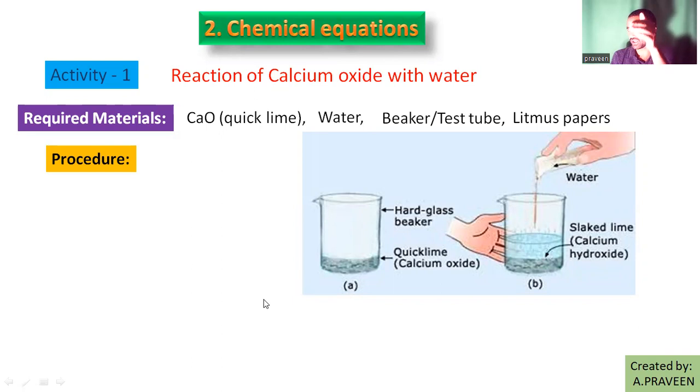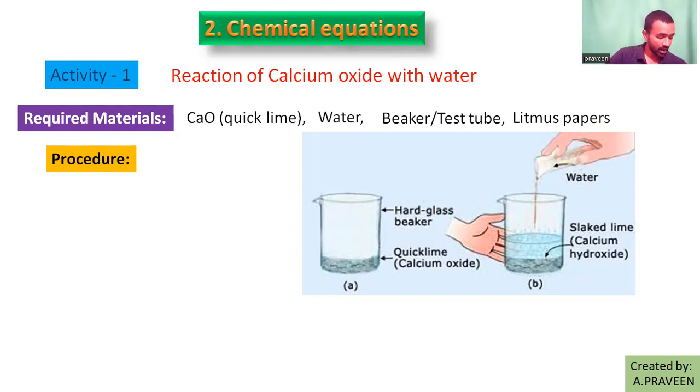We are touching it to understand the heat changes, whether the heat changed or remained the same. Here we may notice heat changes. The beaker becomes hot.